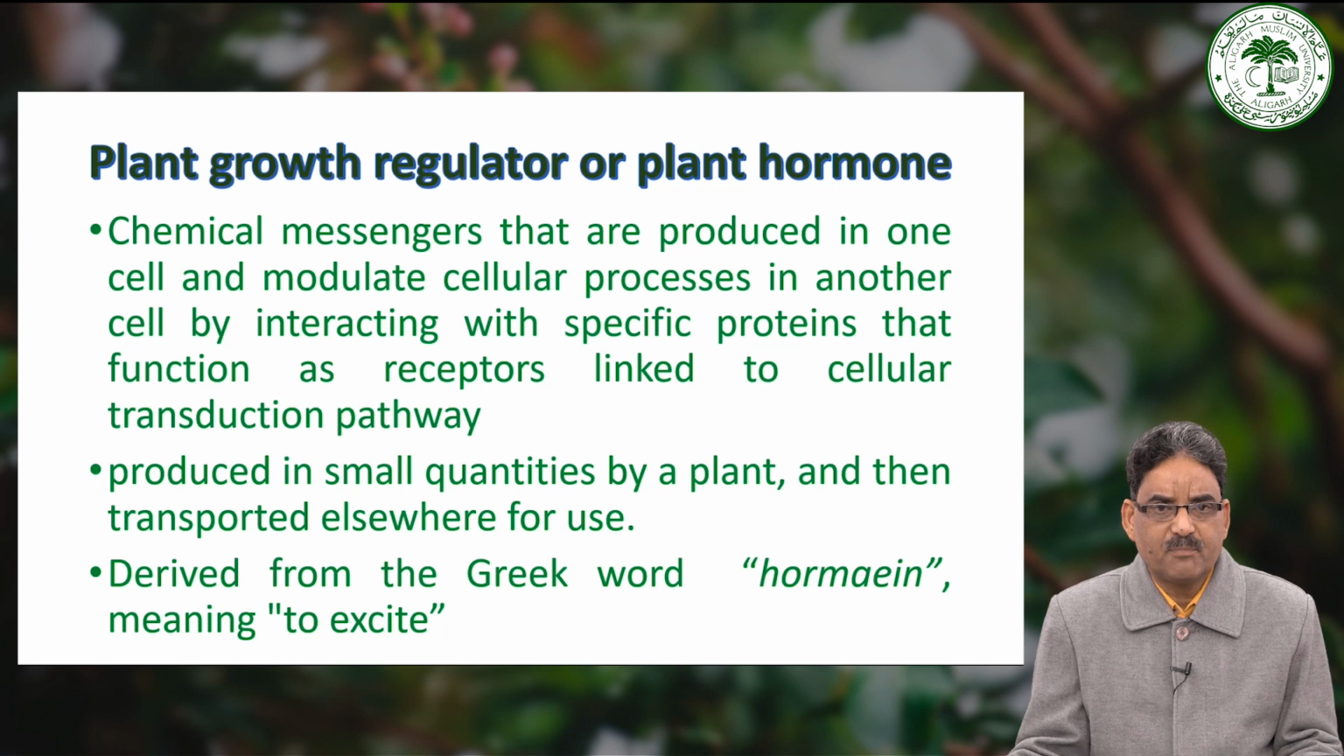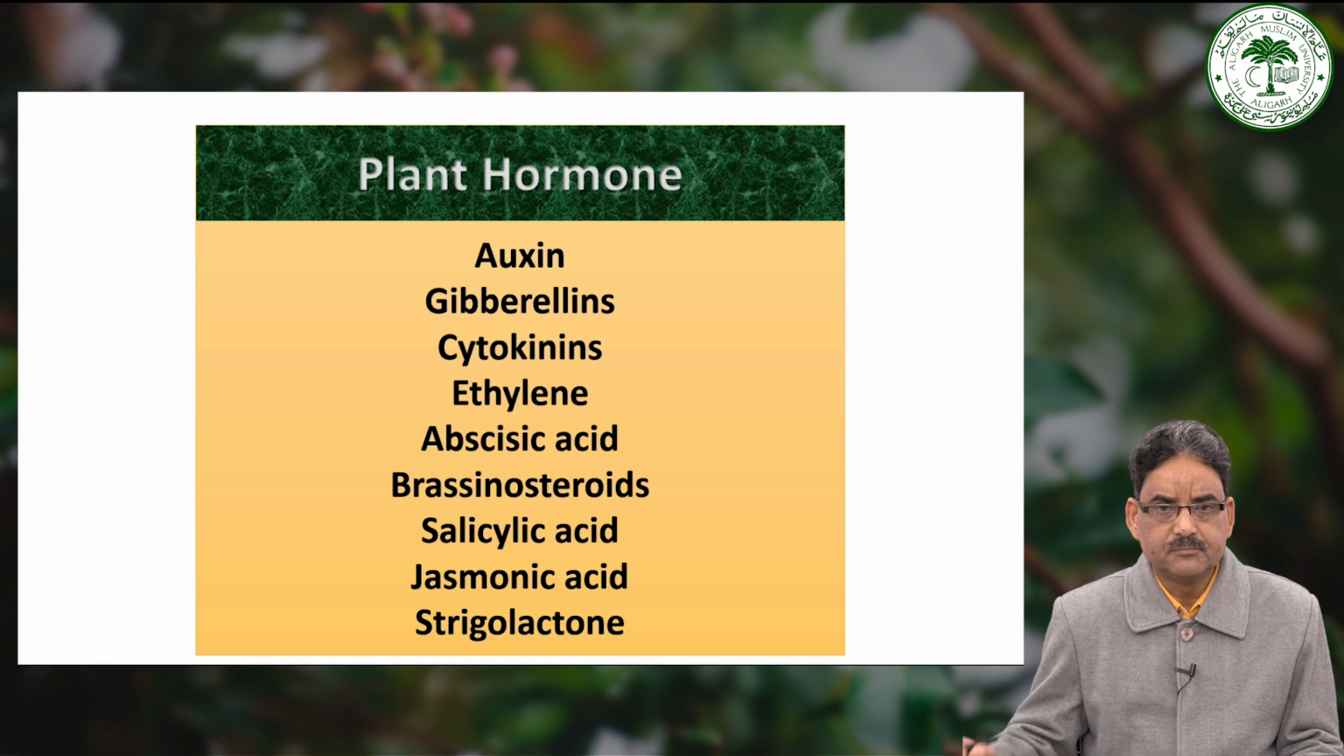Coming to the introduction of plant hormones or regulators, these are chemical messengers that are produced in one cell and modulate cellular processes in another cell by interacting with specific proteins that function as receptors linked to cellular transduction pathways. These are produced in small quantities by a plant and then transported elsewhere for use. Hormone is derived from the Greek word hormene, which means to excite.